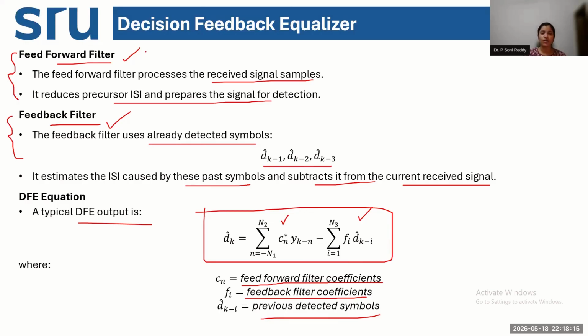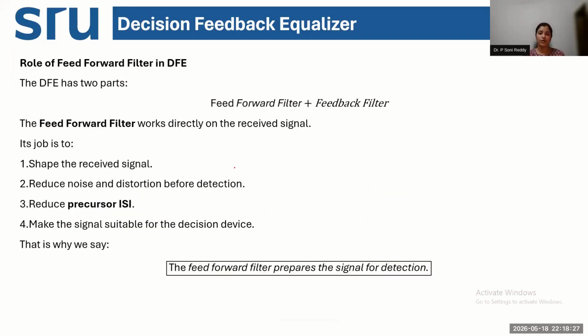Okay, so remember this: feed forward means future symbols, feedback means past symbols. So ISI in past symbols, ISI in future symbols, how they are handled throughout the sequence of the transmit pulse. So the role of feed forward filters in DFE is that they are utilized for correcting the ISI, or the amount of ISI which is present in the precursor or the future symbols.